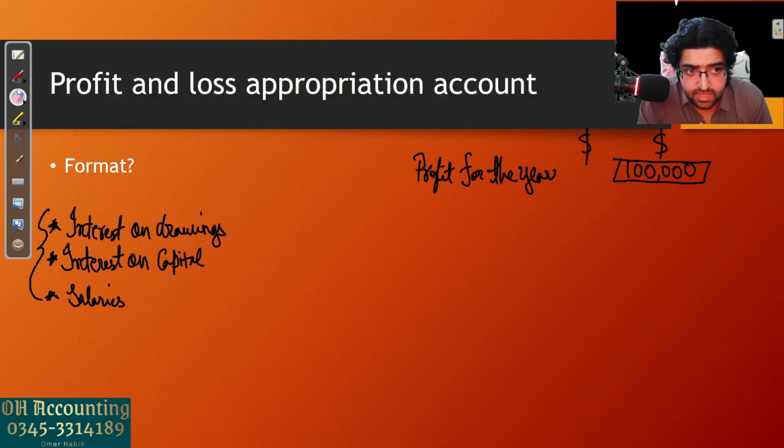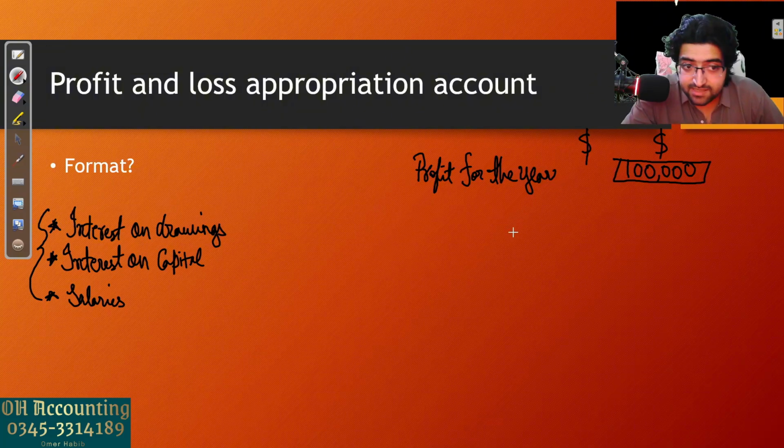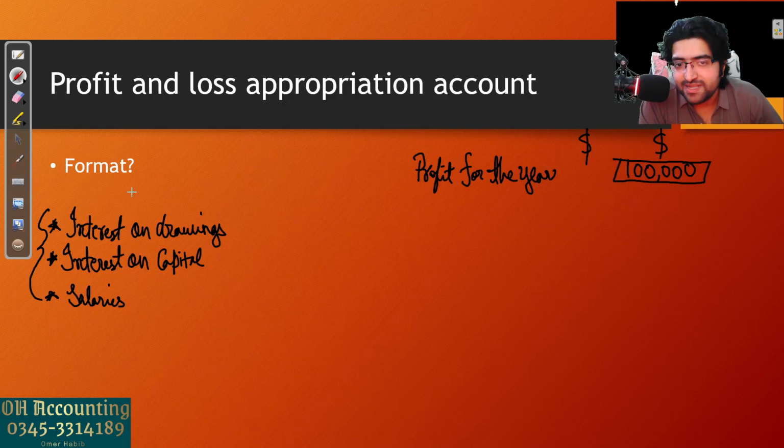In sole trader we prepare the income statement till profit for the year, and that's it. That's the profit the business has made, and it goes to the single owner in the business. In a partnership business we have these extra things as well. These are also incomes or expenses of the business. Now please read these one by one and think which one out of these is an income for the business.